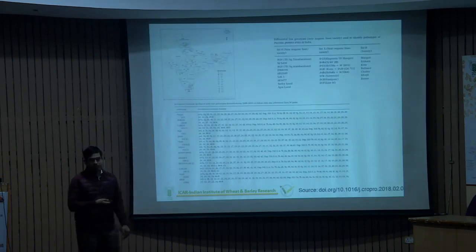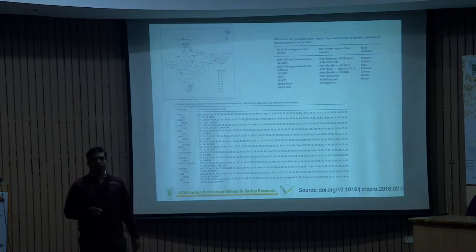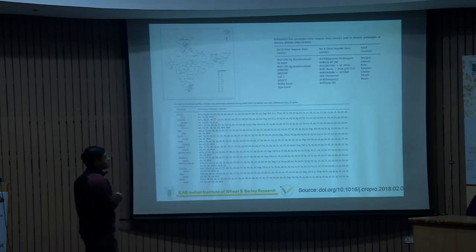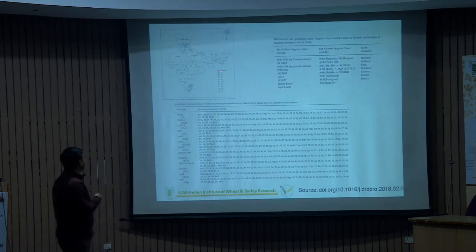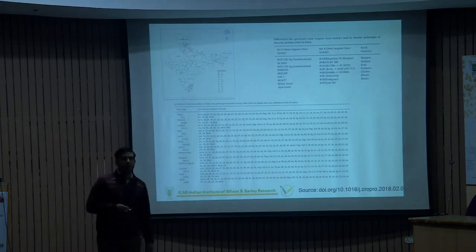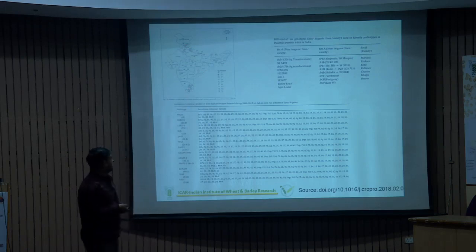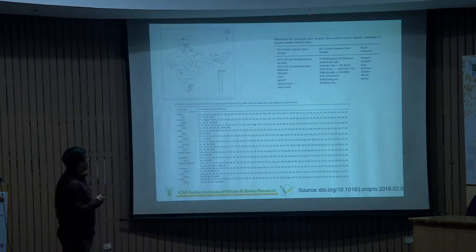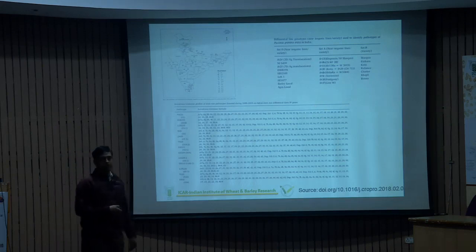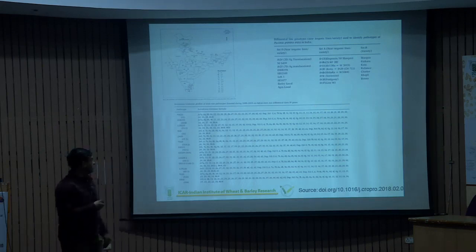This is information from one of our publications in the Crop Protection journal, where we tried to gather samples of stem rust of wheat from different zones of India. From all parts of India, from the south, from MP, wherever, we collected samples and then used different sets. This is set 0, set A, and set B. These are the well-known sets we usually use to characterize a particular isolate which we gather from the field. We take the sample from here and multiply it from here.